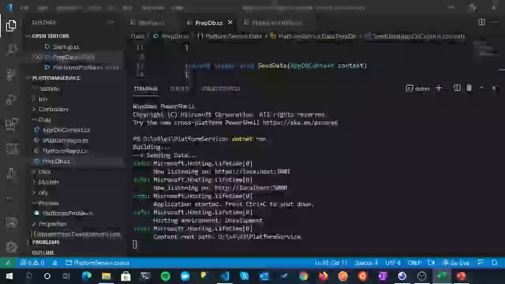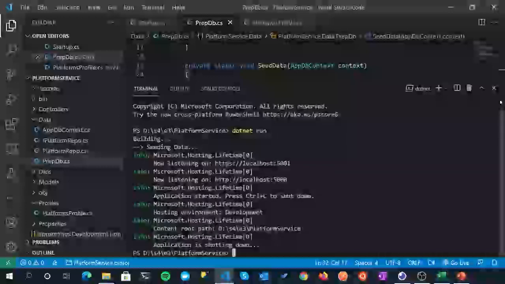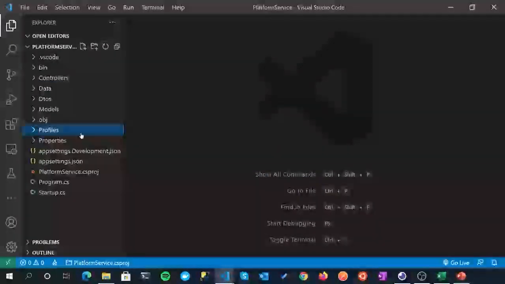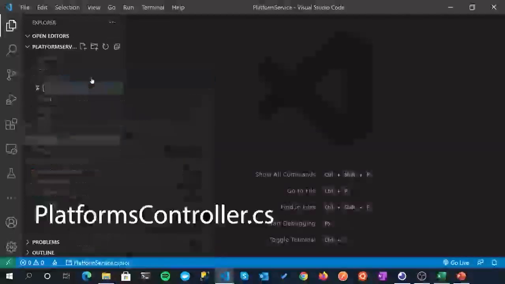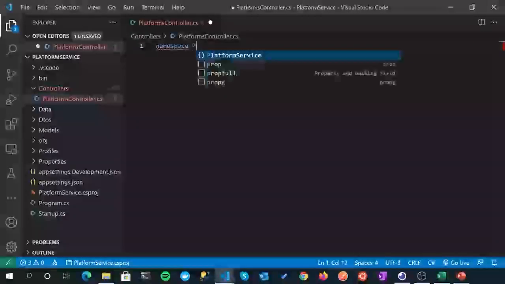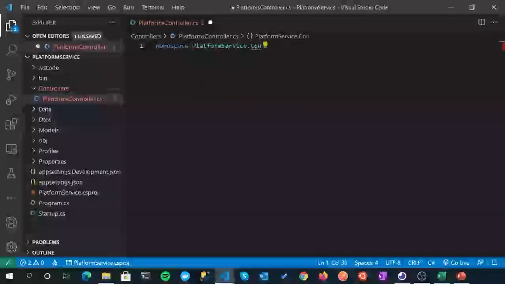All right, so moving on to our controller now, I'm just going to stop our server from running. I'm going to kill the running terminal. And as usual, I'm going to clear down our previous work just to make it look a little bit cleaner. All right, so we already have a controllers folder from when we scaffolded up the application, so we obviously don't need to create that. But right click on that, new file, and we're going to create a file called platforms controller .cs. It's obviously a CS file. Fantastic. And then as usual, we define the namespace of platform service controllers.